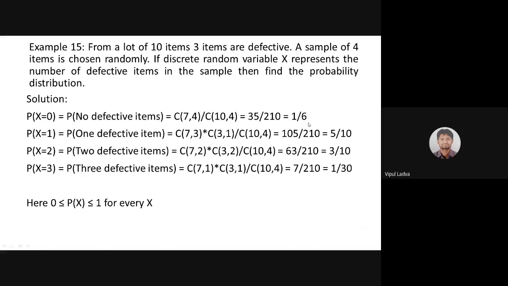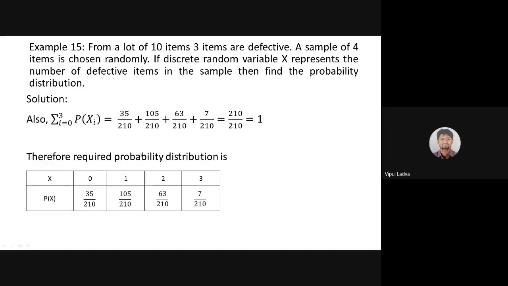Observe, each and every probability is lying between 0 and 1. This is 0 point something, 1 half is 0.5, 3 by 10 is 0.3, 1 by 30 is 0 point something. So each and every probability is lying between 0 and 1. Moreover, the addition of all of them will be 1. So this is the table we were looking for. This is the probability distribution.